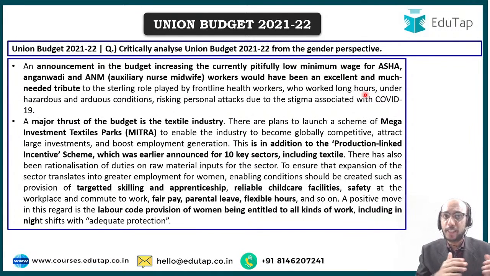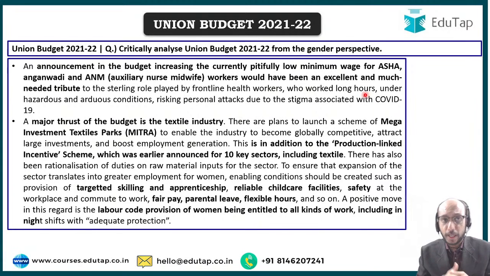So if the textile industry gets a boost, not only through these mega investment textile parks, but also through the production linked incentive scheme, textile has been made a part of the PLI scheme as well. If it gets a fillip, if it's able to do well, if it can generate more jobs, then there is a great probability that even women in India will have greater employment opportunities, which is all very good.